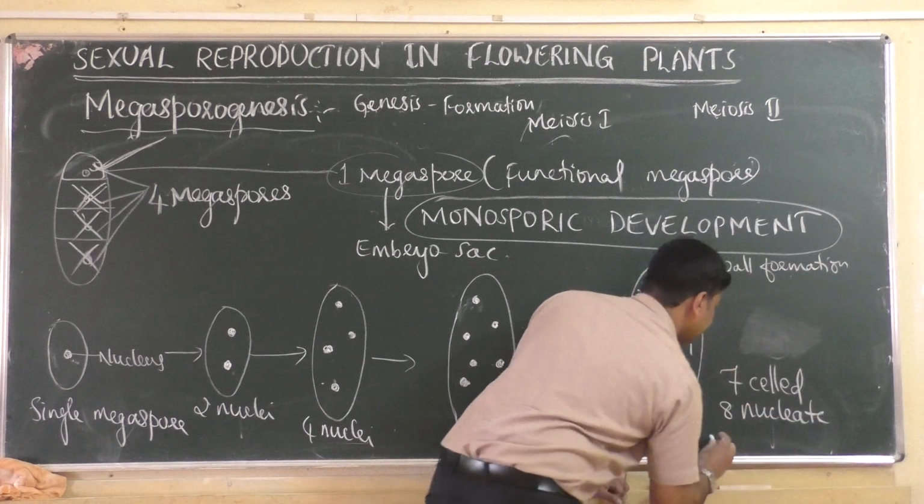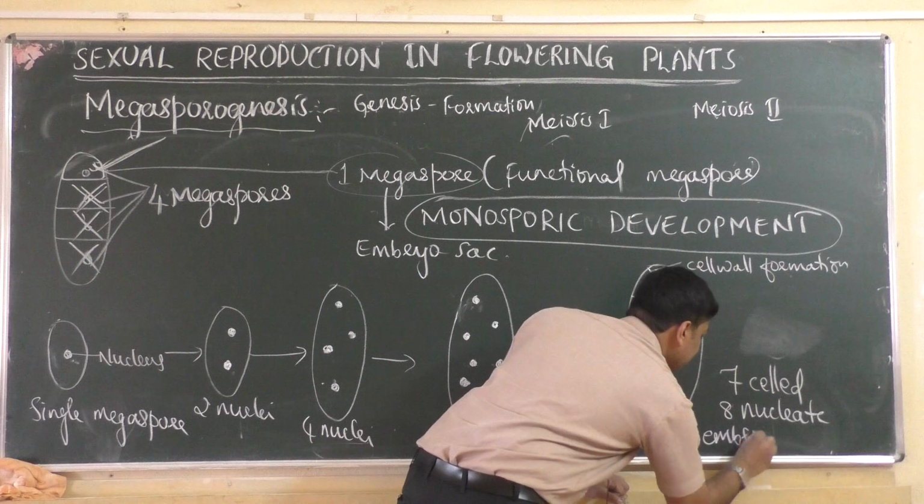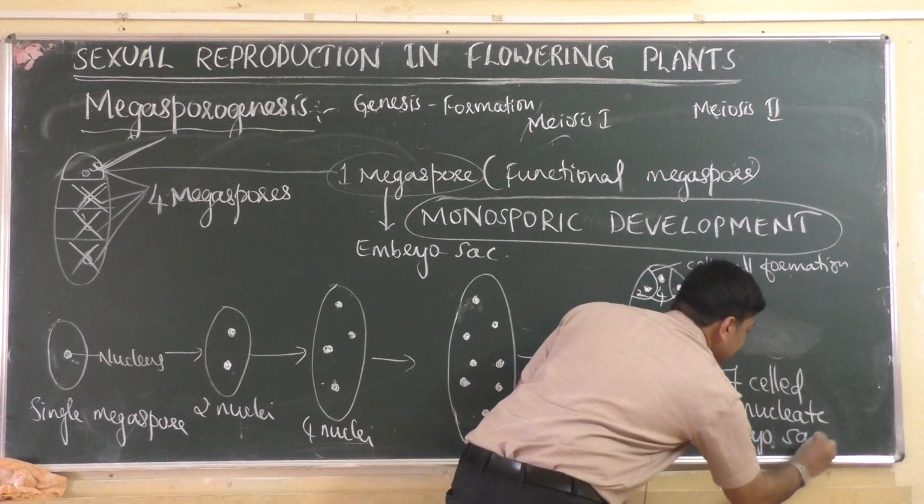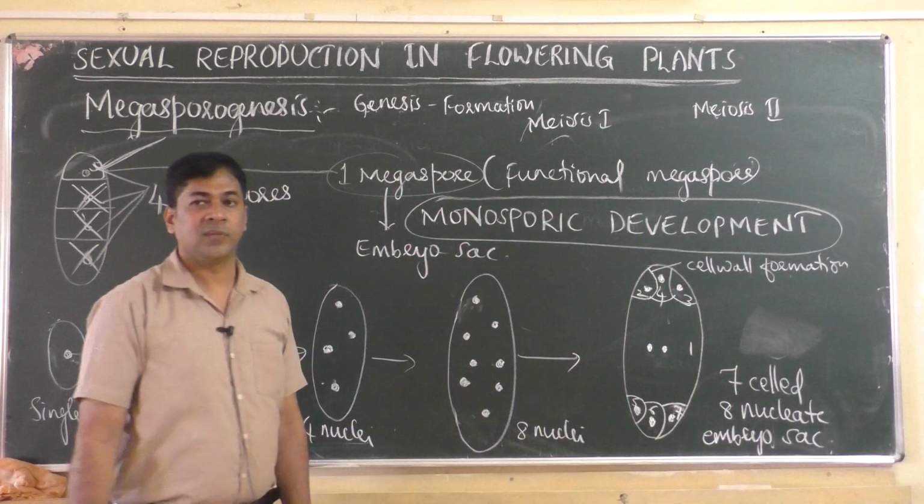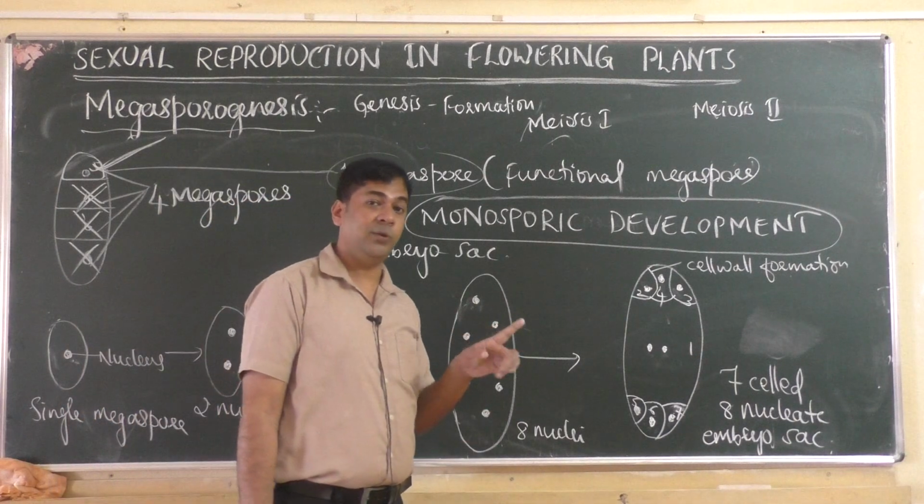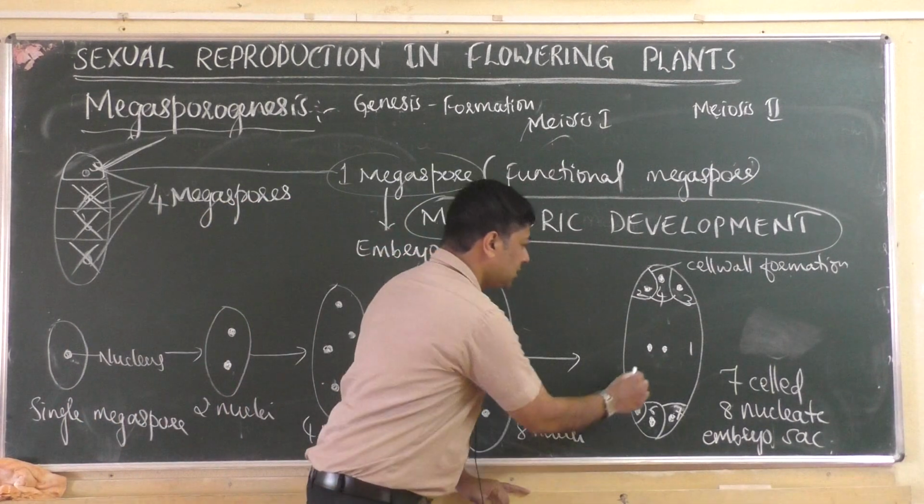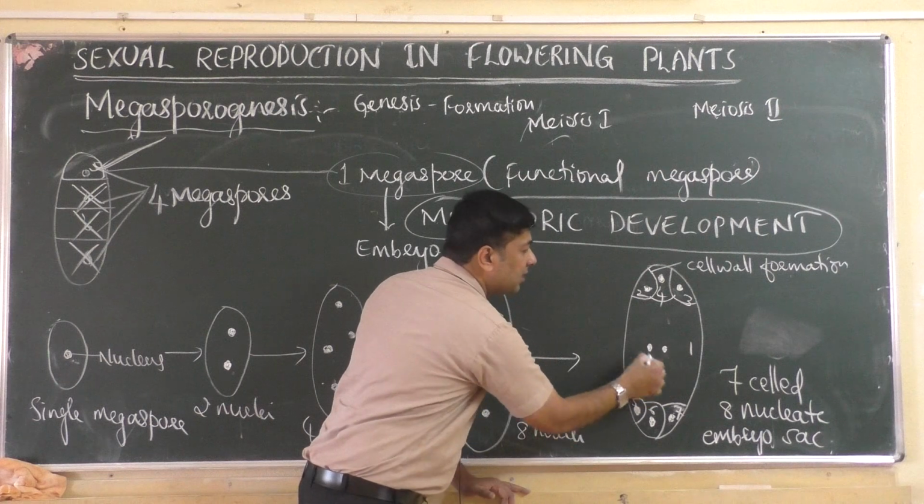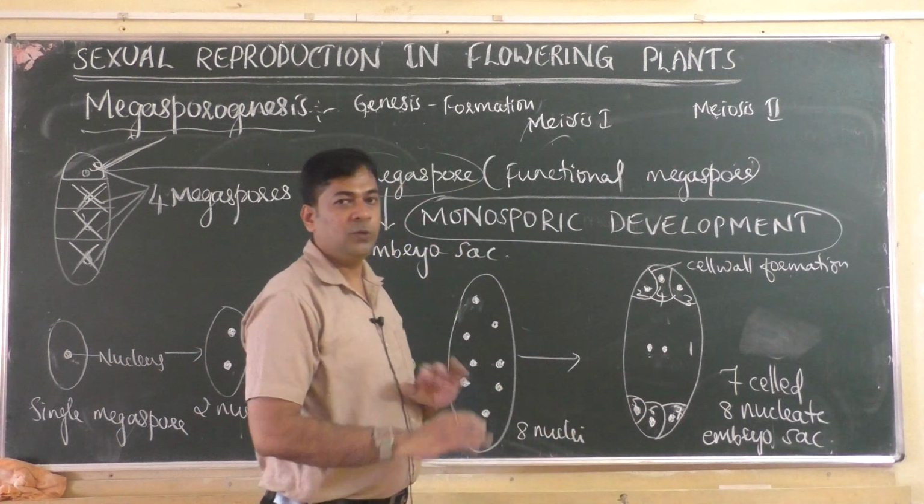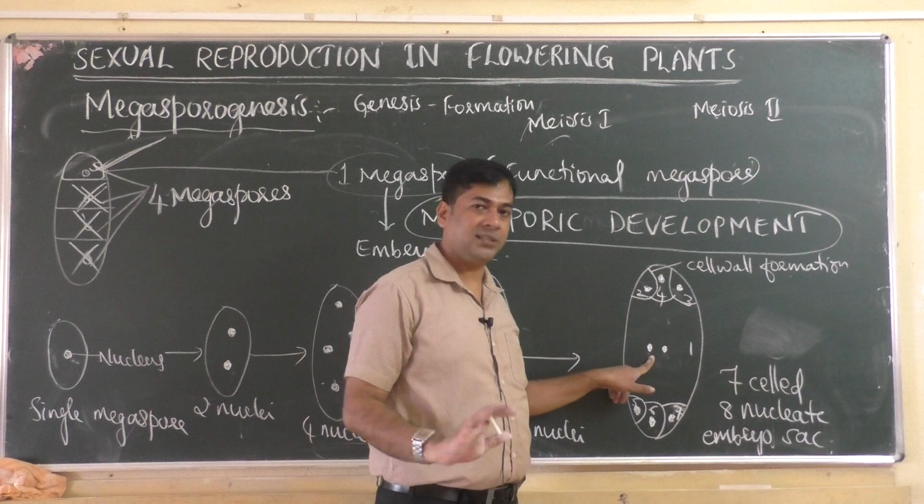nucleate embryo sac is produced. How many cells? 7 cells, but 8 nuclei. Why? Because these two nuclei are not surrounded by any new cell wall. A new cell wall is not formed. It remains as nuclei.